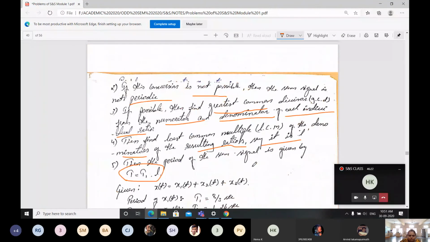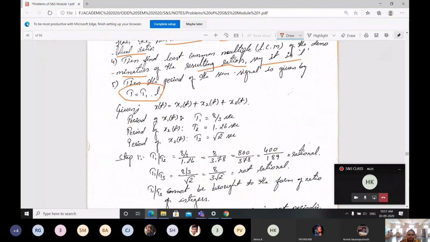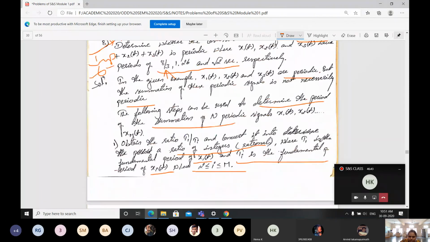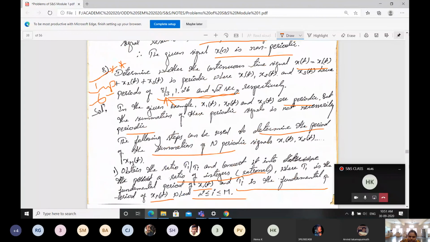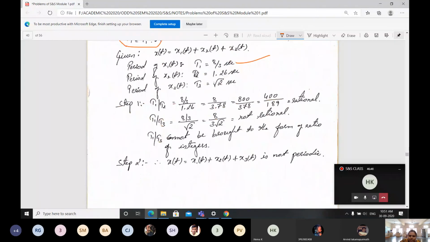Now we will go with how to do this problem. What is the given signal here? X of t is given as x1 of t plus x2 of t plus x3 of t. The period of x1 of t is given for us, which we take as T1, that is 8/3 seconds. The period of x2 of t is already given: T2 is 1.26 seconds. Then the period of x3 of t, T3, is taken as square root of 2 seconds.